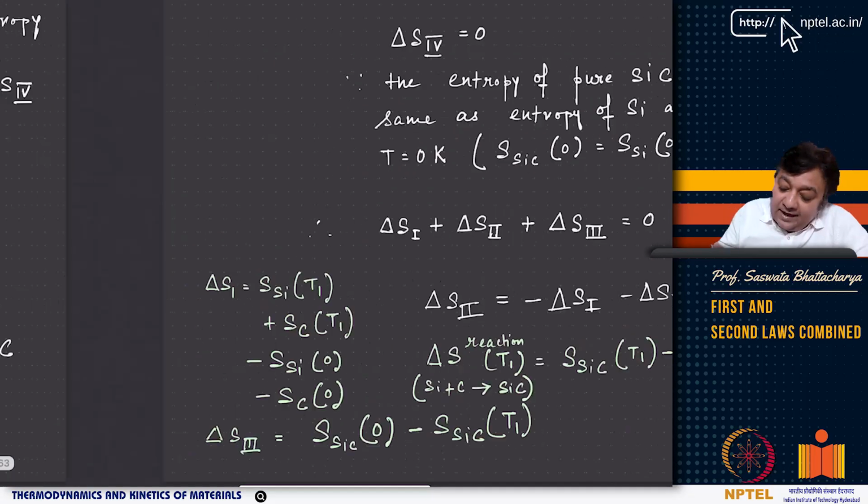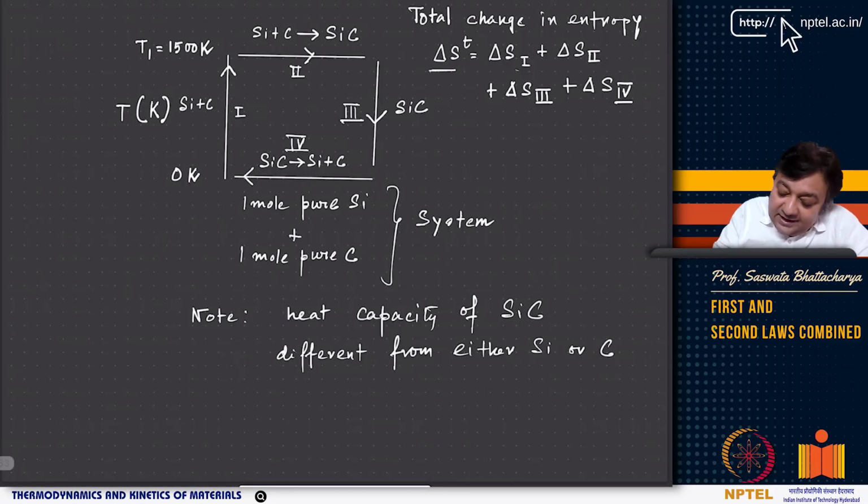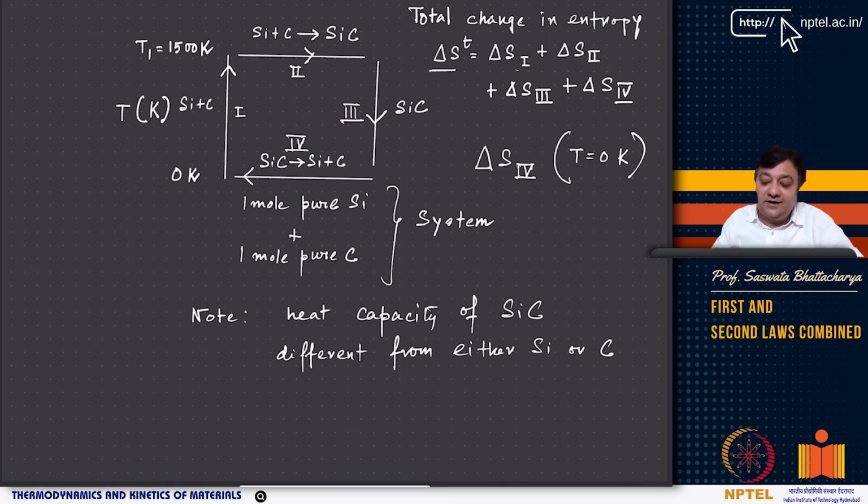Now see, delta S4, right? That is the thing. Delta S4, stage 4 of this entire cyclic process, is taking place at T equal to 0 Kelvin. At T equal to 0 Kelvin, silicon carbide individually has an entropy of 0, right? And silicon also has an entropy of 0, and carbon has an entropy of 0, right? So the change in entropy in stage 4 of the process is basically going to be 0.